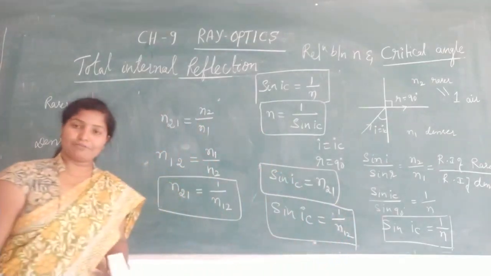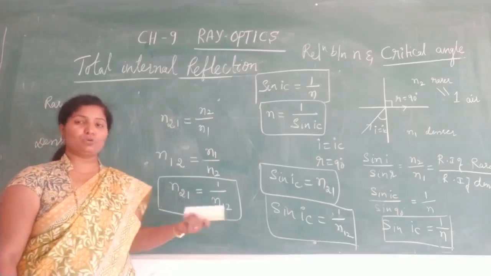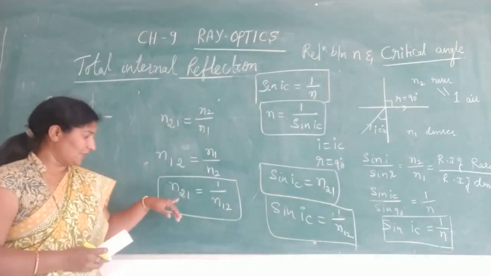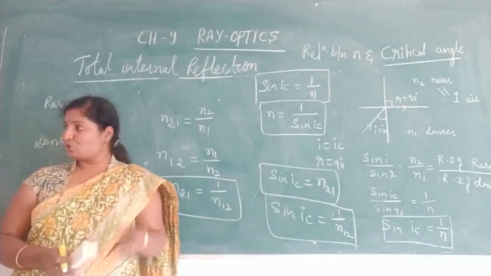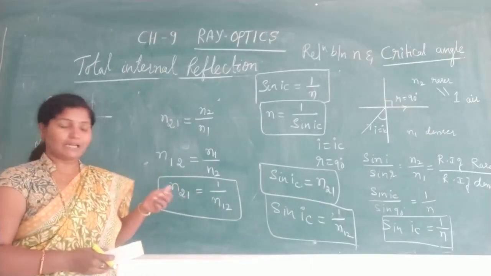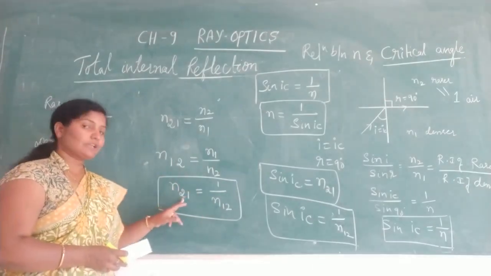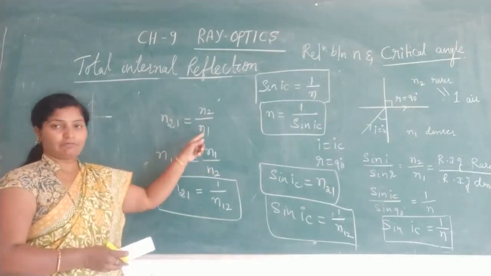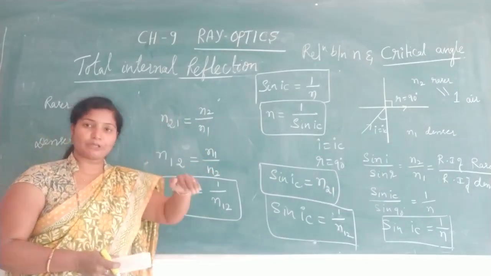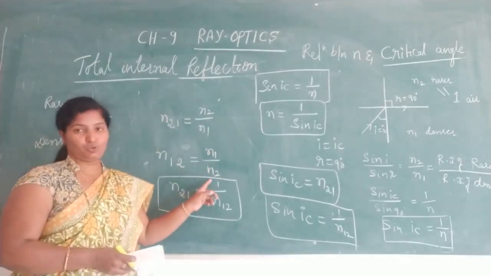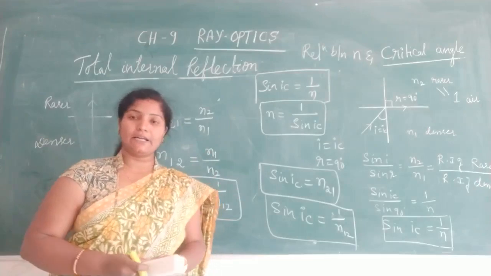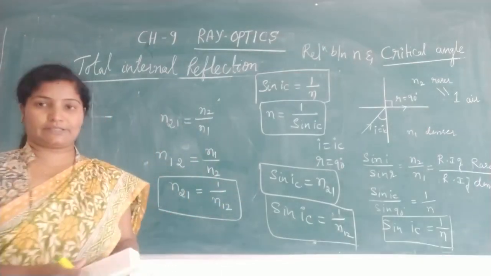So a little bit of confusion, this one n12, n21, but commonly you will get it. Refractive index of 2, first you have to say 2, then say 1. Refractive index of medium 2 with respect to medium 1 is n2 by n1. 1 with respect to 2 means 1 divided by 2. So this is about critical angle and refractive index.